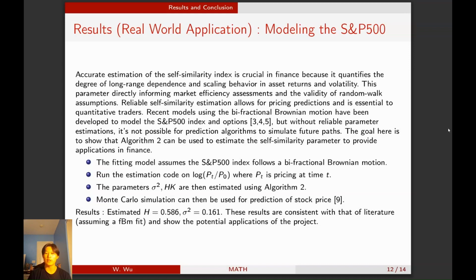And what this tells us is that the estimation algorithm is going to be very accurate, because in real life, people have done this for fractional Brownian motion, a different model, and also got around the same H. So this opens up the possibility of using more advanced processes to model financial instruments and other types of real-world applications for more accurate results.